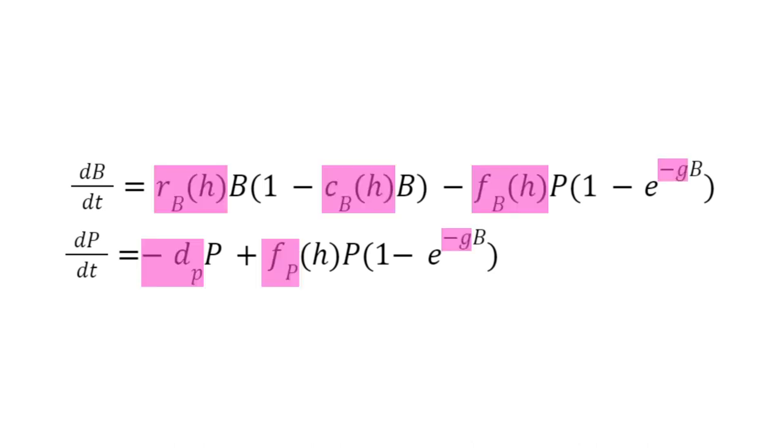So here are all of our different parameters. As you can see, some of them depend on H, which is our human impact. Those parameters will change when humans enter the system, and then change again when they leave the system, so we can measure that human impact. All the different parameters impact the different parts of the model in different ways.